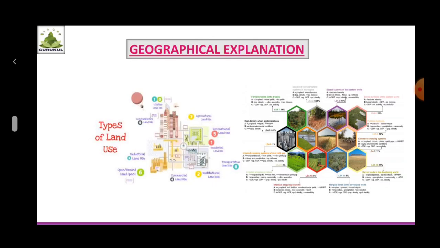Land use undergoes changes with time. As man's needs have increased, the use of land for different purposes has also increased. Mineral-rich land is used for mining. Fertile plains are used for agriculture. So this is all about land use.